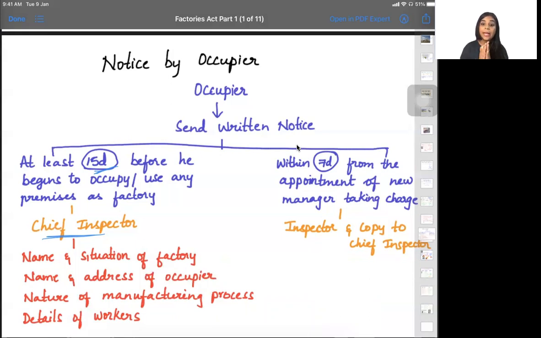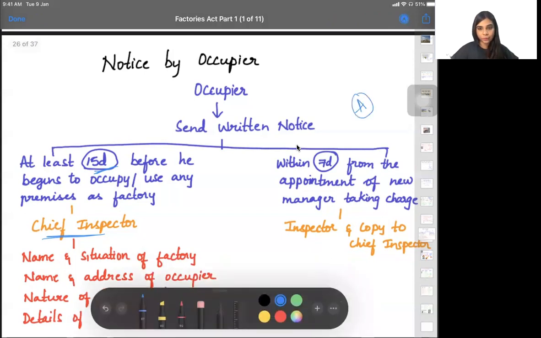Yes, ma'am. Suppose there was a person A who was the manager. Now I am removing person A and putting person B as the new manager. The manager is a person who has control of the factory. So if I'm changing the manager, I will have to inform the chief inspector. I should also inform the inspector. So I should inform two people here: the chief inspector and also the inspector, that the manager has been changed.